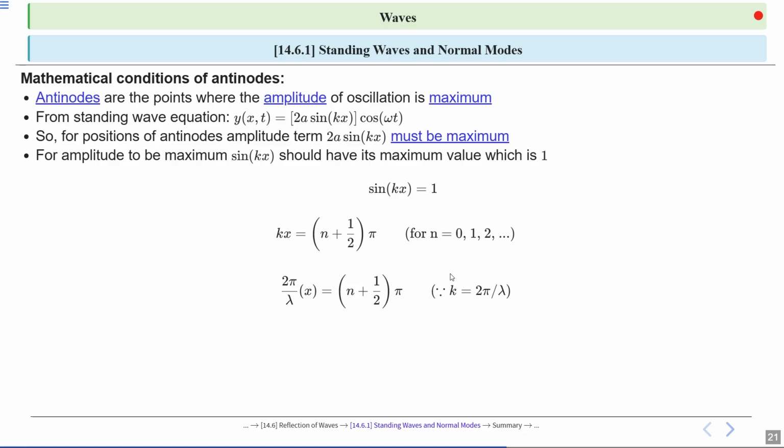This equation shows that the phase 2 pi divided by lambda into x equals (n plus 1 by 2) pi, where n is an integer. It uses k equal to 2 pi by lambda, the wave number, to relate position x to the phase shifts in waves. This equation shows x equals (n plus half) times lambda over 2. It relates position x to wavelength lambda and integer n.